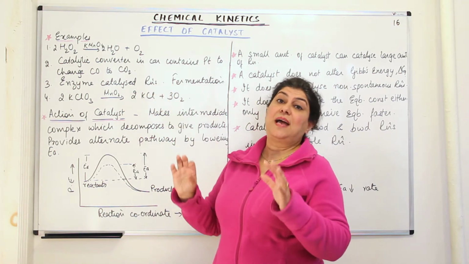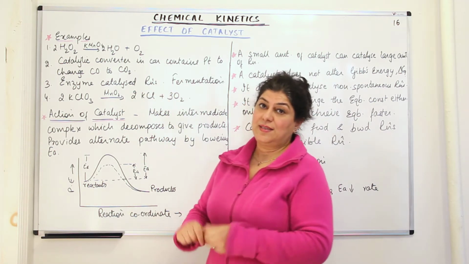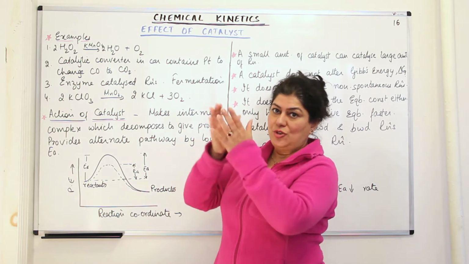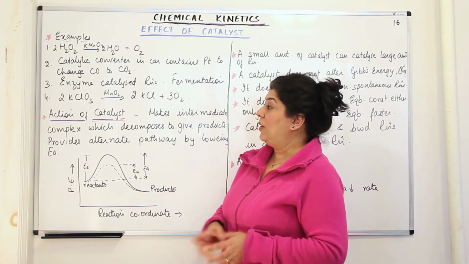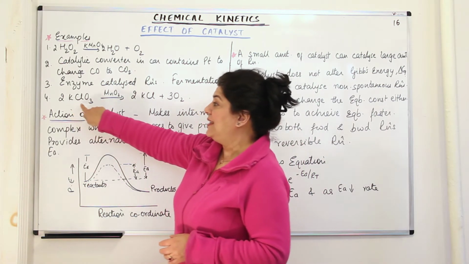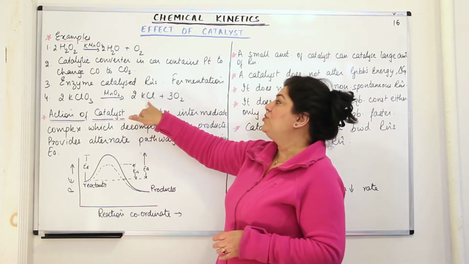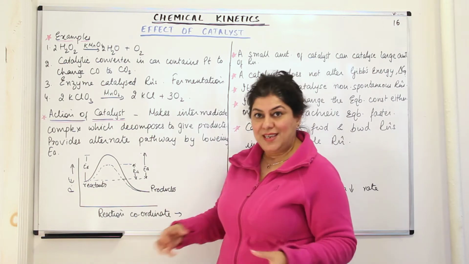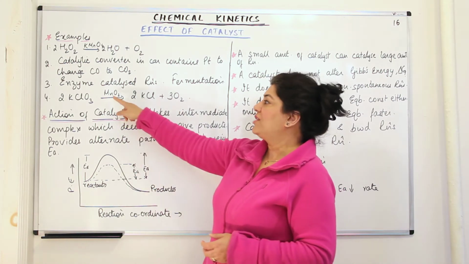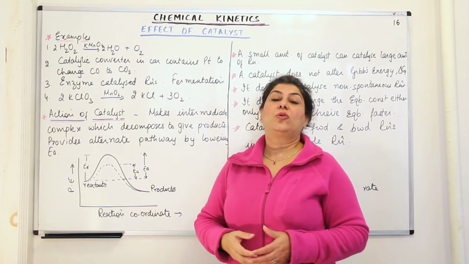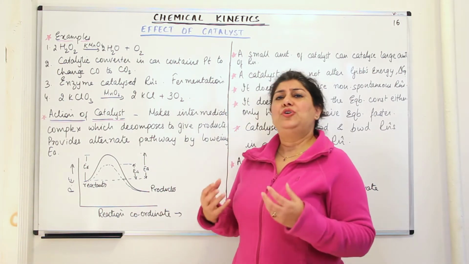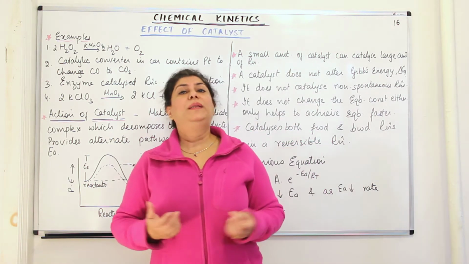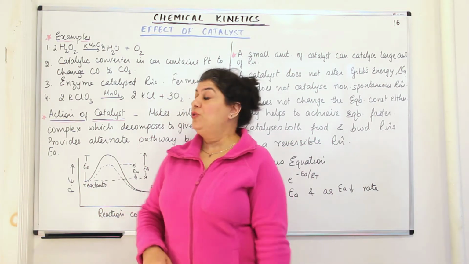Fermentation is an example where enzyme catalysis is used to carry out the fermentation of sugars to give you alcohol. Another example is KClO3. It gets converted into KCl and oxygen, or it gets decomposed, and for this decomposition reaction you require manganese dioxide as the catalyst. So we find that the use of catalysts is a very common thing. And why do we use catalysts?